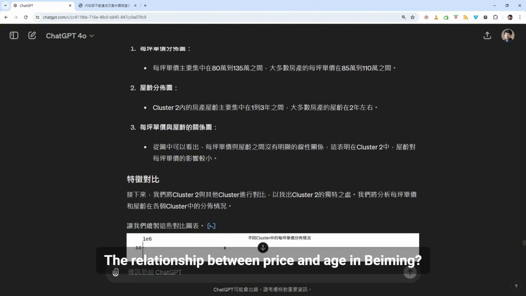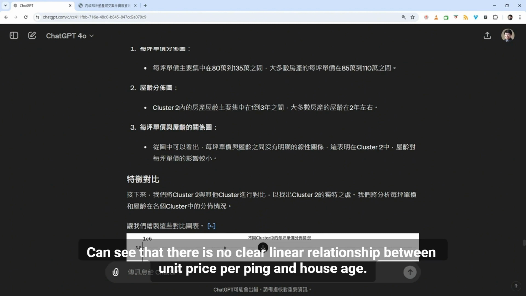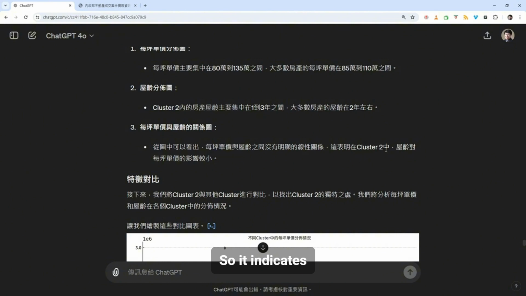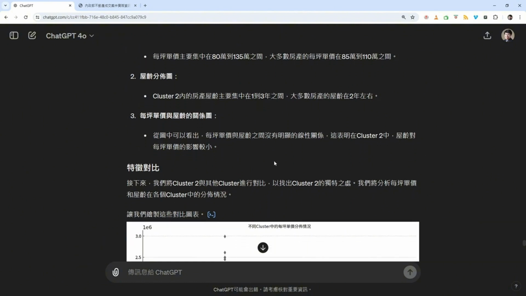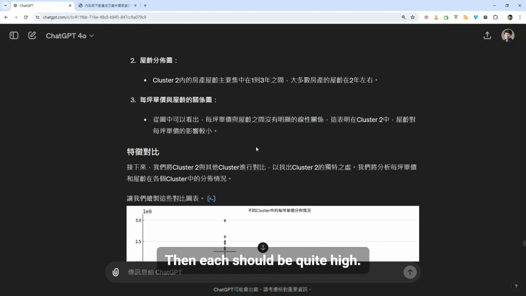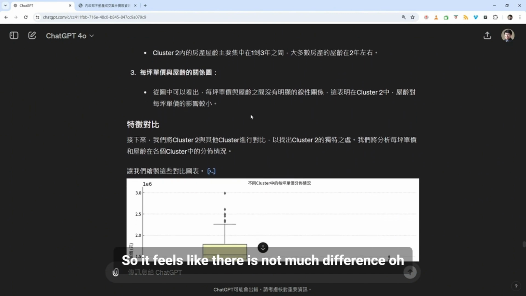The relationship between price and age: we can see that there is no clear linear relationship between unit price per ping and house age. So it indicates that the age of the house has a relatively small impact on the price per ping. Then the price should be quite high, so it feels like there is not much difference.